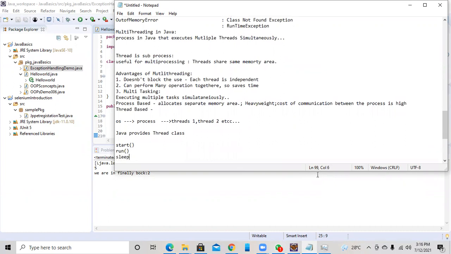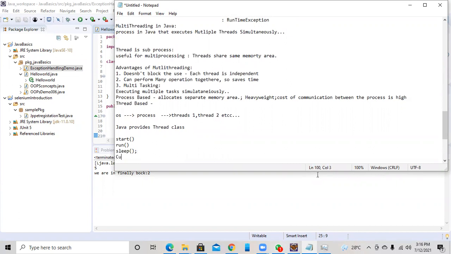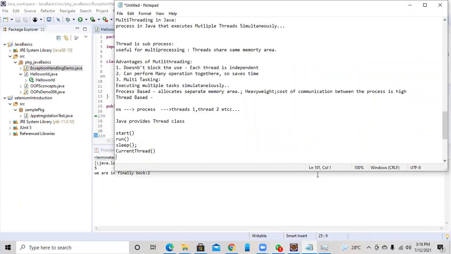Sleep will keep your thread in pause mode. If you want to fetch the current thread, you can use currentThread. If you want to join another thread, we use join. It waits for a thread to die.